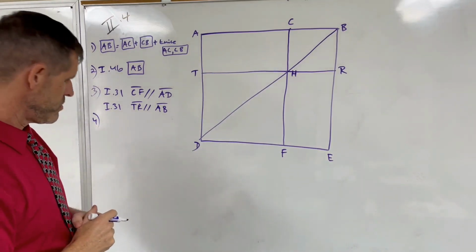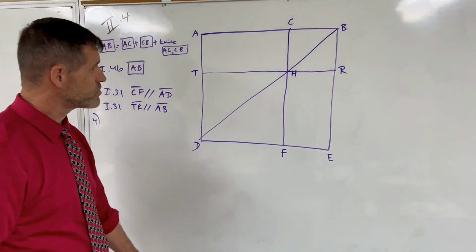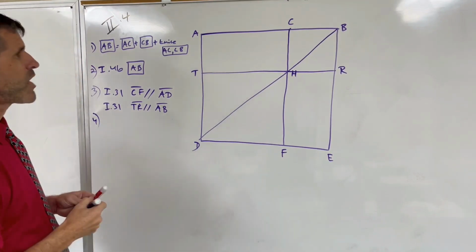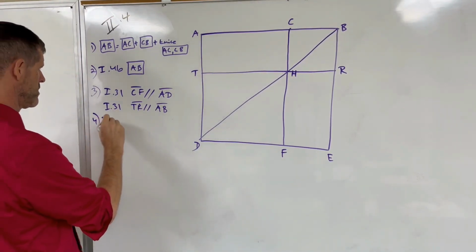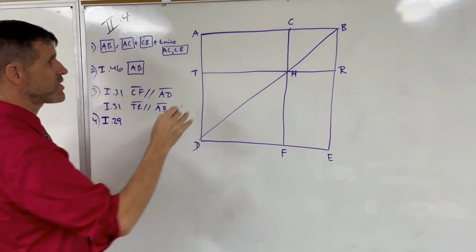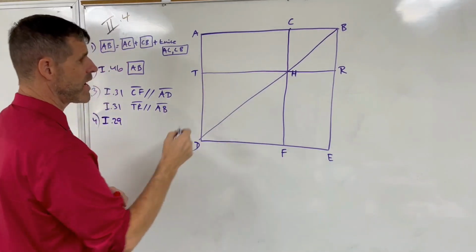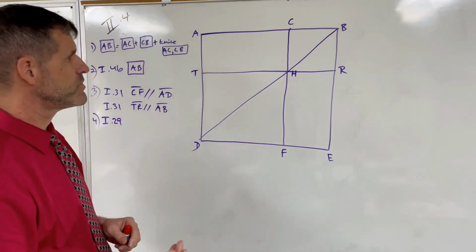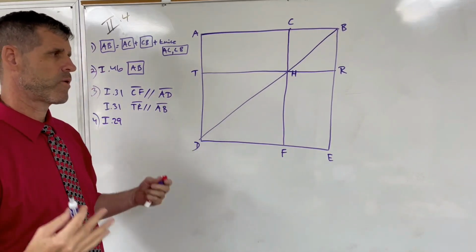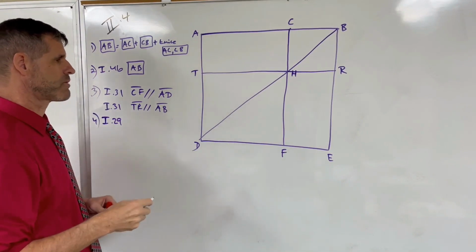So next step, I use red here to highlight them. He uses proposition 29 of book 1, which states that when you have two parallel lines cut by a transversal, the exterior angle is equal to the interior and opposite angle, or in our orange textbook, the corresponding angles are equal.